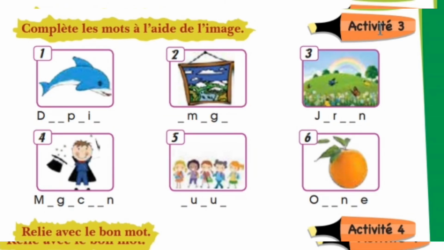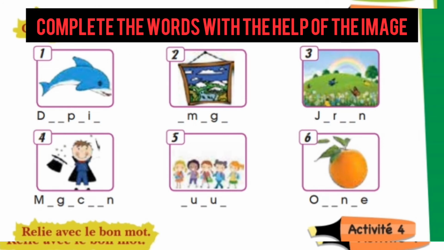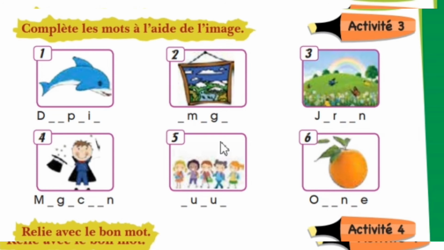Next exercise, activité 3. Complète les mots à l'aide de l'image. Complete the words with the help of the image. So these are the images and words for hints are given and we have to fill in the blanks. So you can see dolphin, some alphabets are given D, P, I. So D, A, U, P, H, I, N, Dauphin.